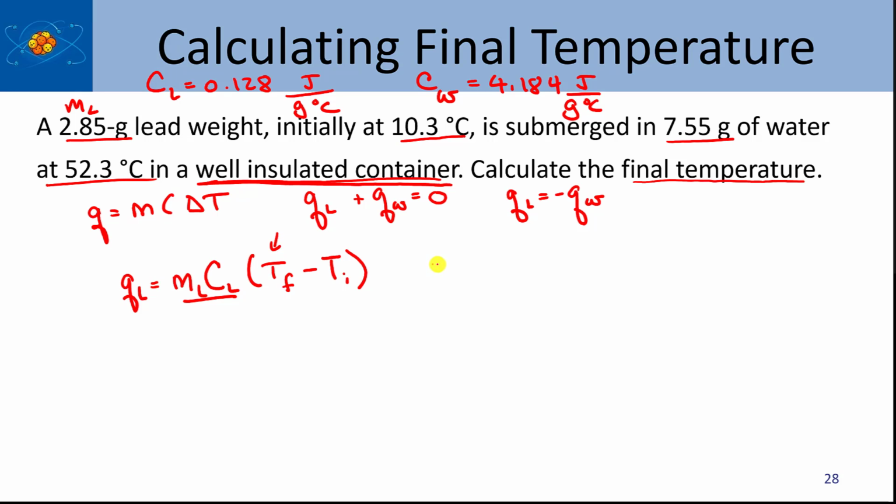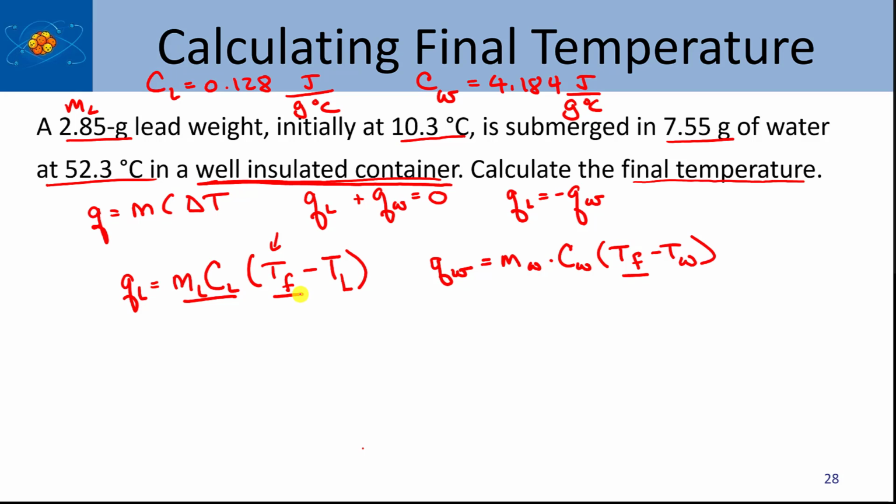And so then I can say Q for the water is equal to the mass of the water times C for the water. And again, I have the mass of the water and I have the C for the water. And it's times delta T, so that's T final minus T initial. And you'll notice that I'm given the initial temperature of water. So to make this less confusing, I'm going to call this T_L, the initial temperature of the lead, and this T_W, the initial temperature for the water. And what I'm trying to solve for is T final in both equations.